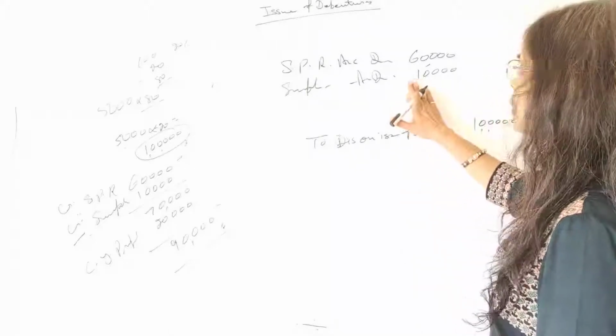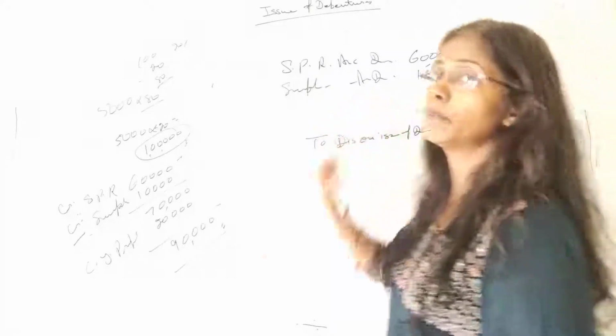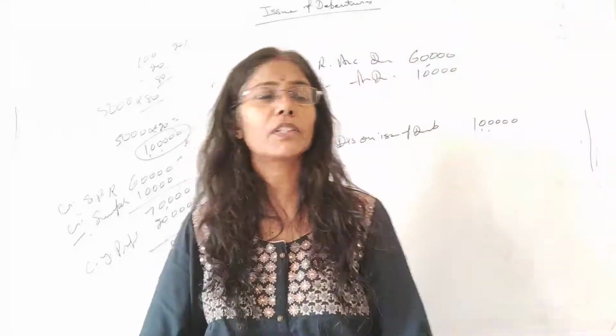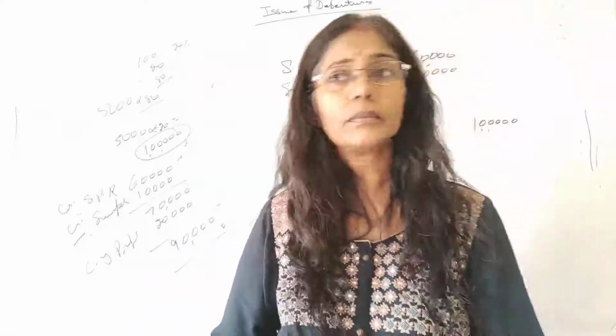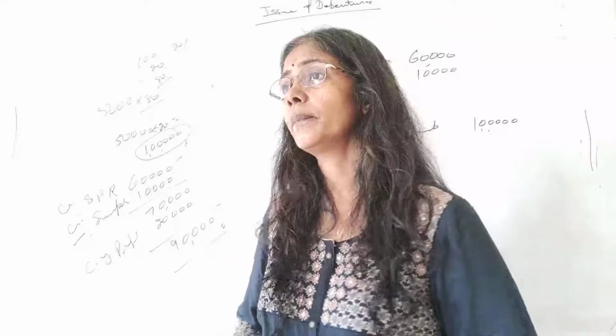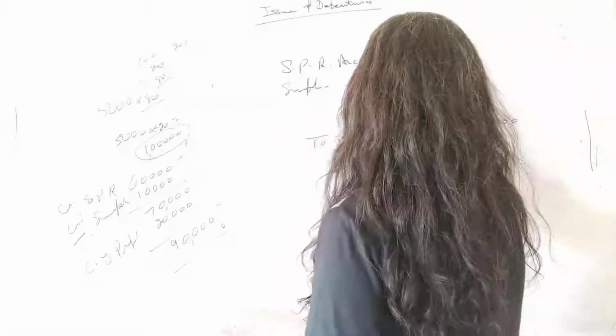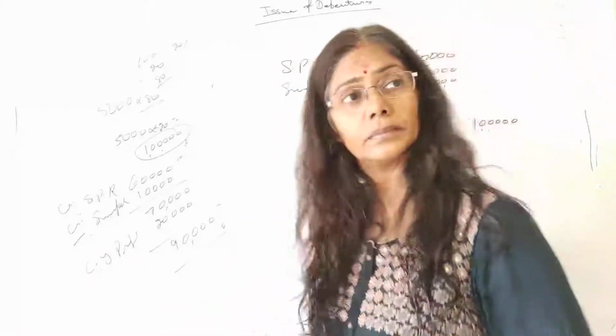Surplus was 10,000 only. Okay. One more thing, which I didn't write. Profit, 20,000. Okay? 20,000 is your profit.